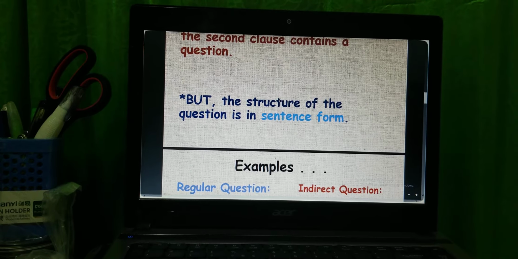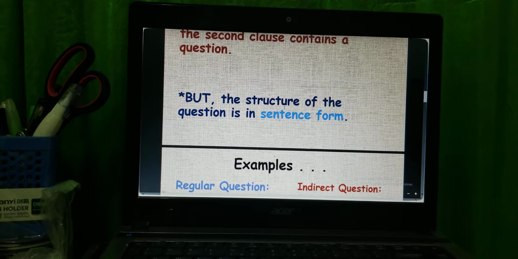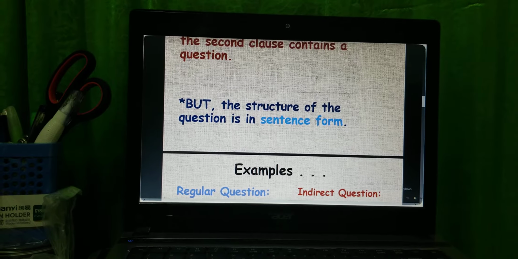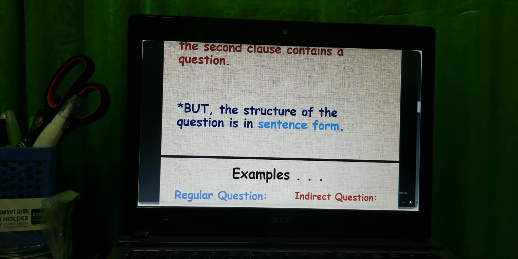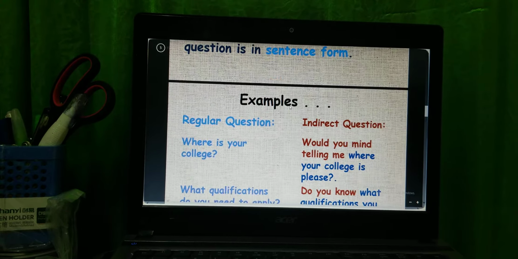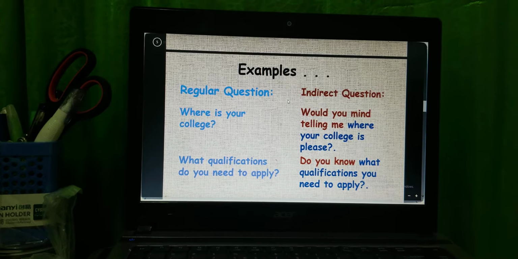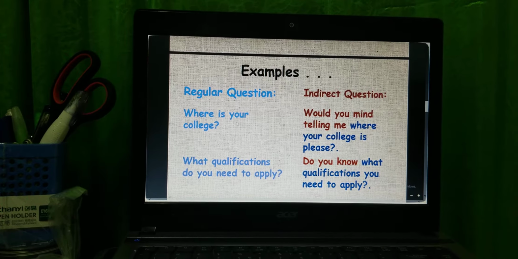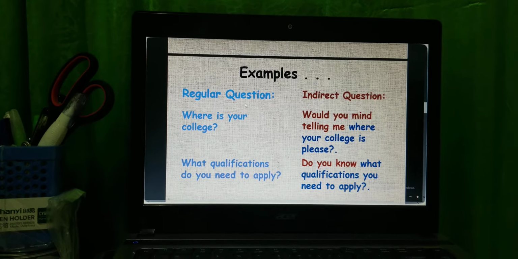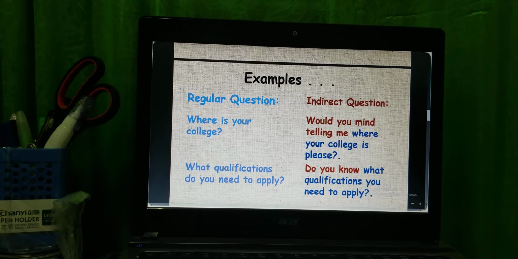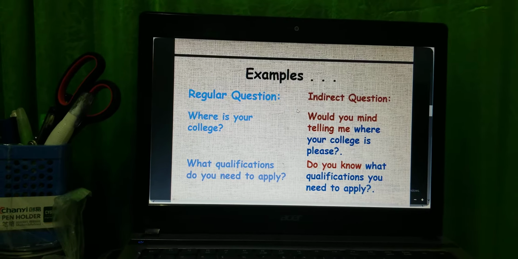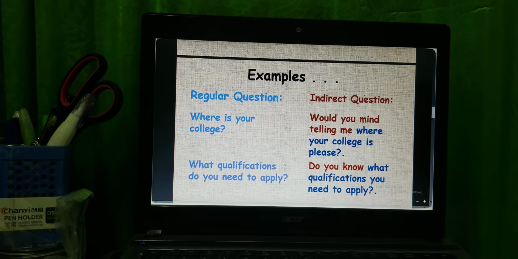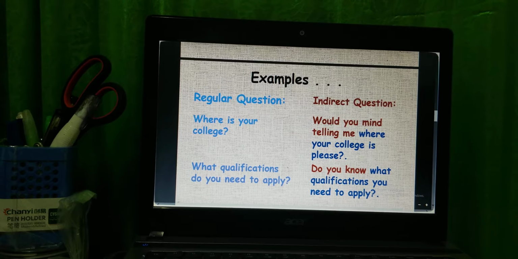It means that even if we use a WH question, when we change it into an indirect question, the structure must be in sentence form. Sentence form refers to an affirmative sentence. So take a look at this example, a regular question. When we make a regular question like where is your college, this is a direct question or regular question. But when we want to make it into an indirect question, we have to use some verb in the main clause or some phrases like here.